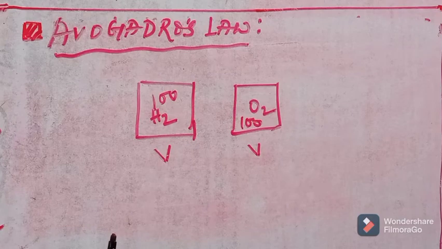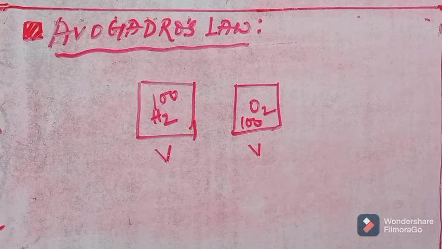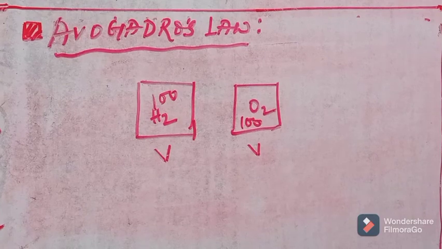With the help of Avogadro's law, we can state that every substance, if they are similar in volume, must have a similar number of molecules or atoms or particles in them.